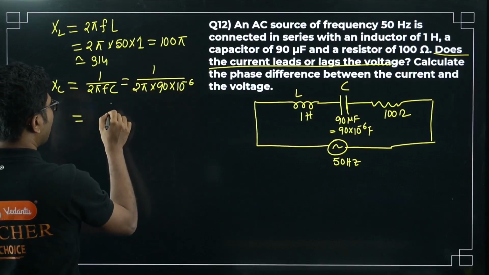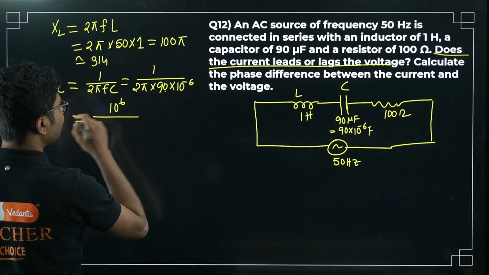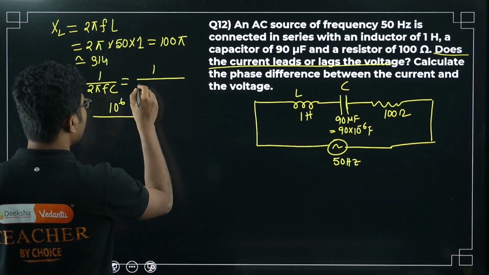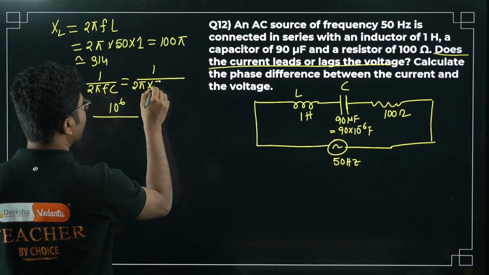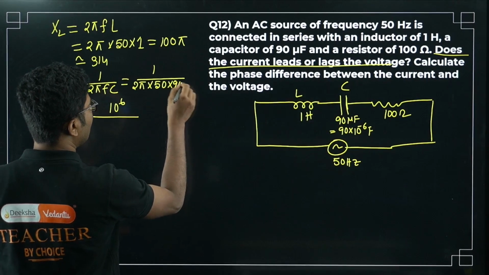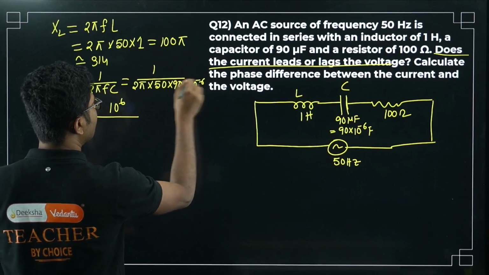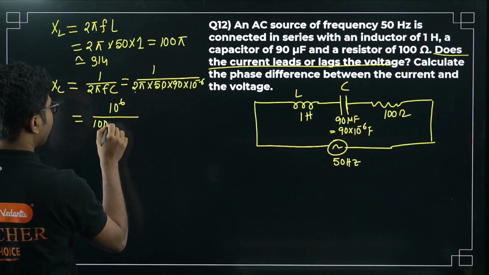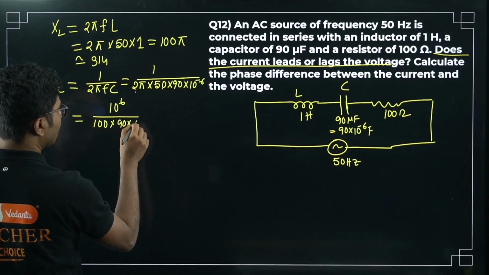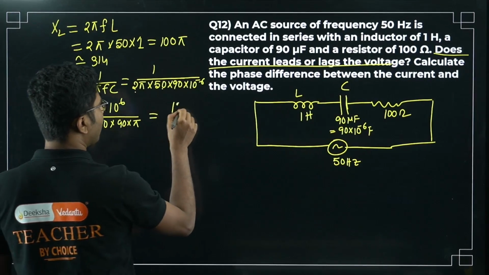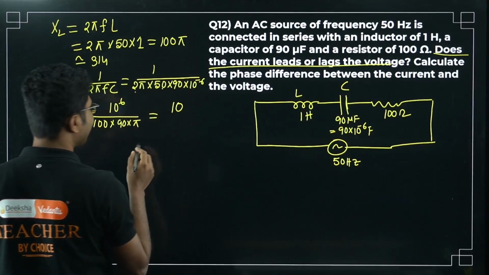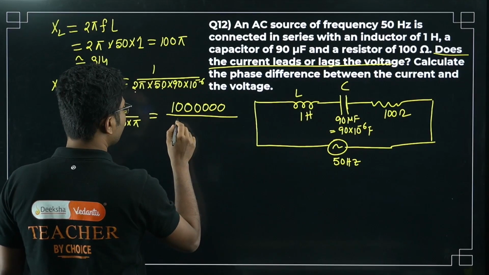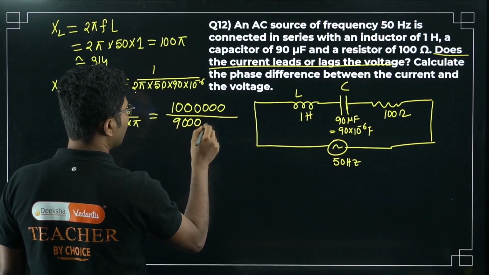It will go up, 10 to the power of 6, and there will be an F also, sorry, my mistake, I made a mistake here. 2 pi into 50 into 90 into 10 to the power of minus 6. So this will go up directly. Now 50 into 2 pi is 100 pi, 100 into 90 into pi, and 10 to the power of, let me write it straight, 1 2 3 4 5 6, that is easy, right? So it will be 9000 into pi.